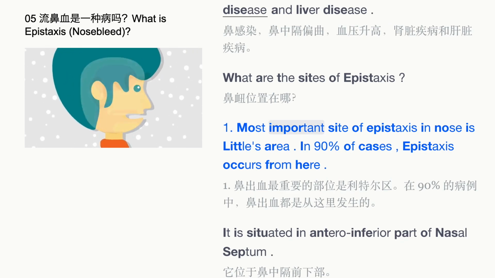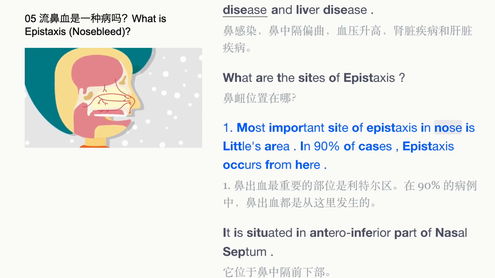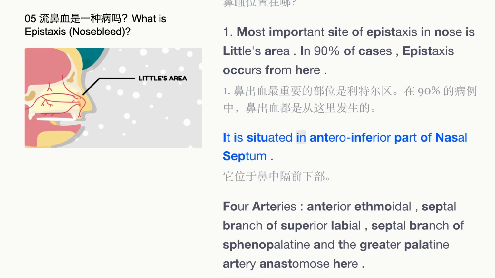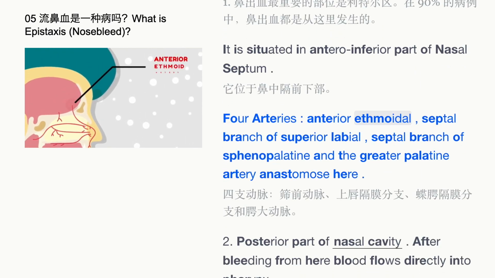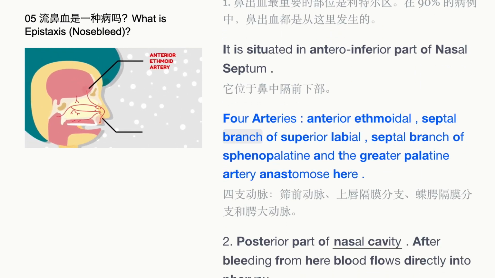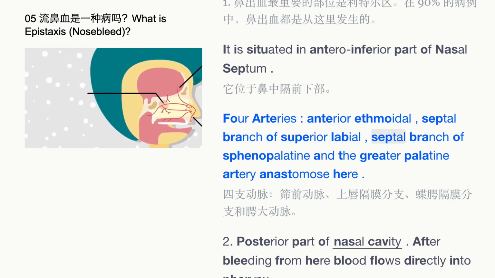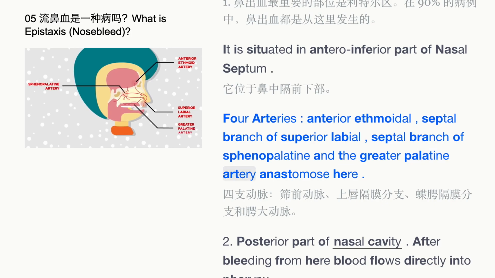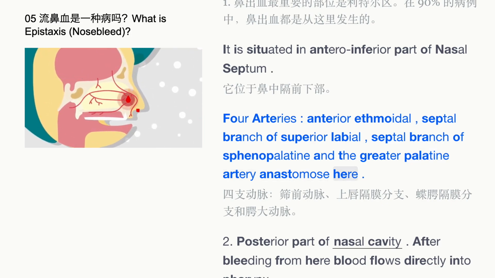What are the sites of epistaxis? 1. Most important site of epistaxis in nose is Little's area. In 90% of cases, epistaxis occurs from here. It is situated in antero-inferior part of nasal septum. 4 arteries, anterior ethmoidal, septal branch of superior labial, septal branch of sphenopalatine, and the greater palatine artery, anastomose here.